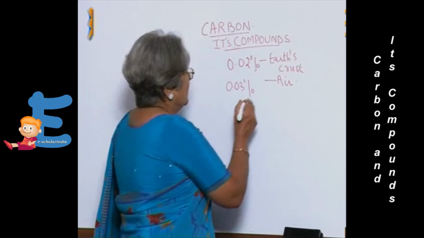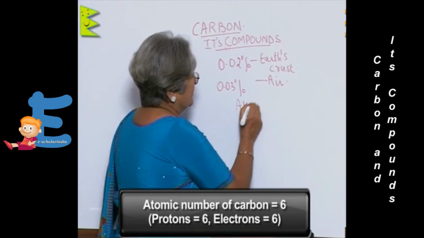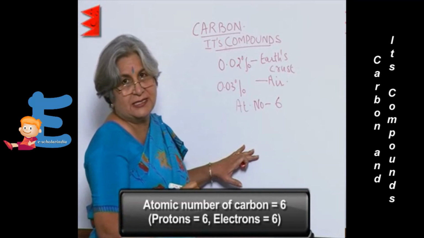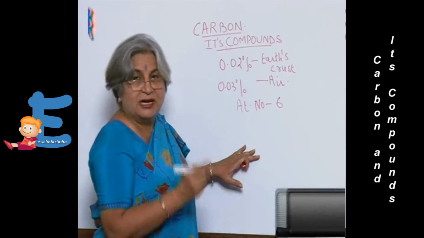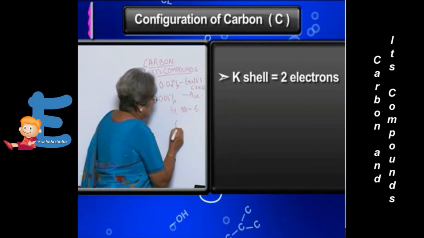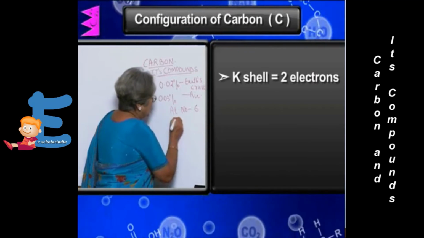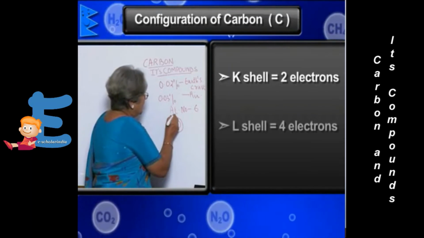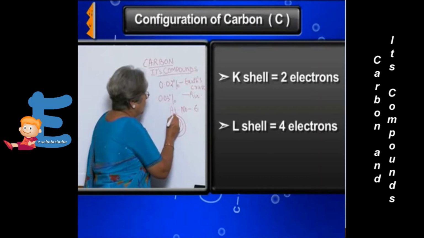Carbon has atomic number 6, which means there are 6 protons and 6 electrons. Now let's see what is its configuration. Its configuration is that there are 2 electrons in K shell, and in the L there are 4.